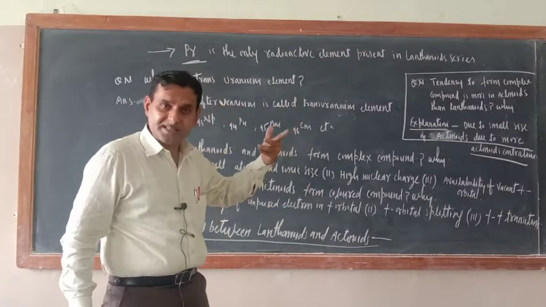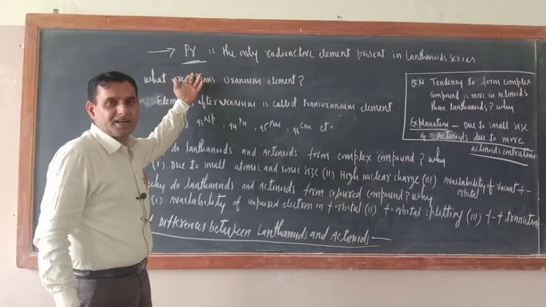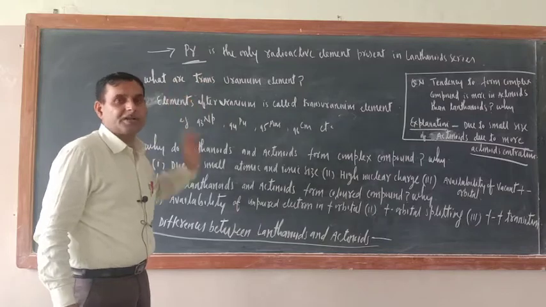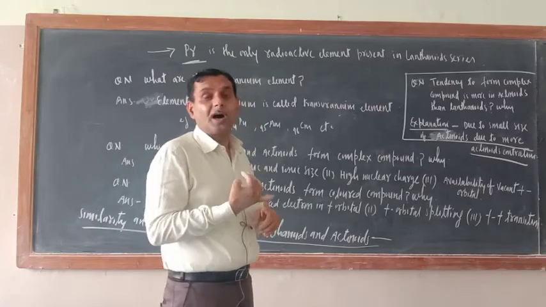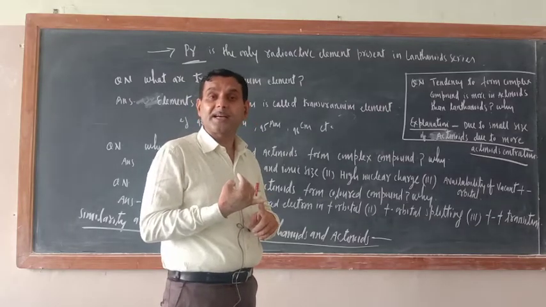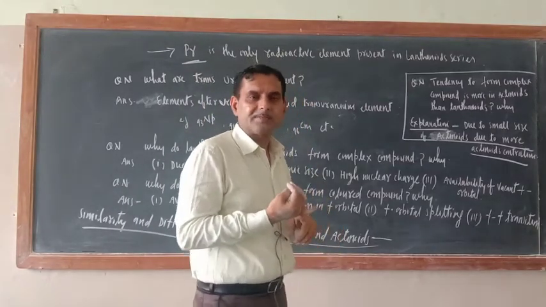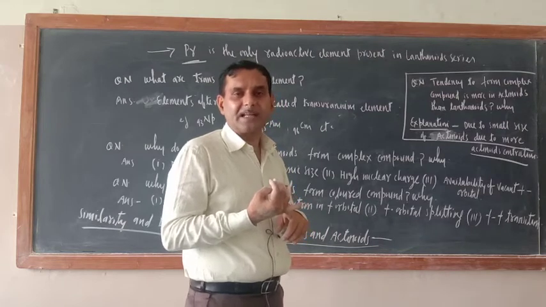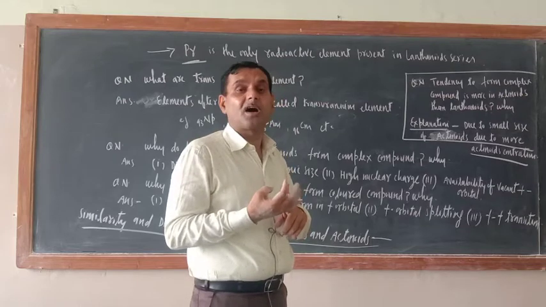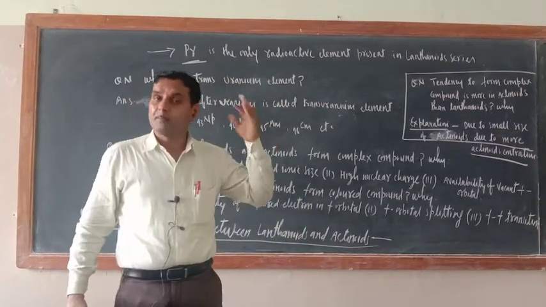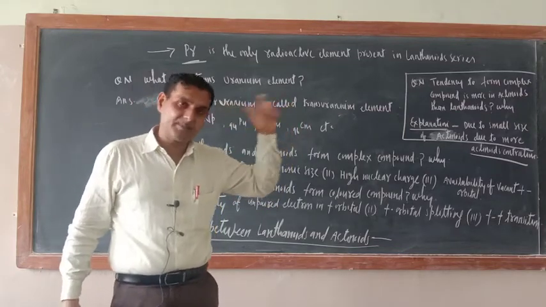What are the differences? The first difference is this one only: in lanthanides only promethium is radioactive, while in actinides all are radioactive. What is the second difference? The magnitude of actinide contraction is more than that of lanthanide contraction. What is another difference? The chemistry of lanthanides is smooth, while the chemistry of actinides is complex. Now in similarity please add one more thing: in both cases their most stable oxidation state is +3. Okay, in similarity you should add.